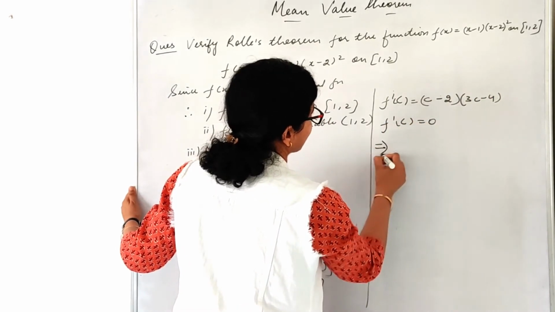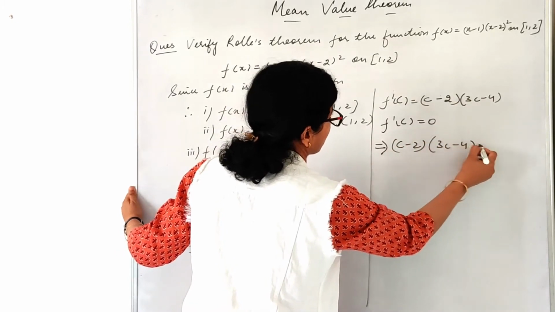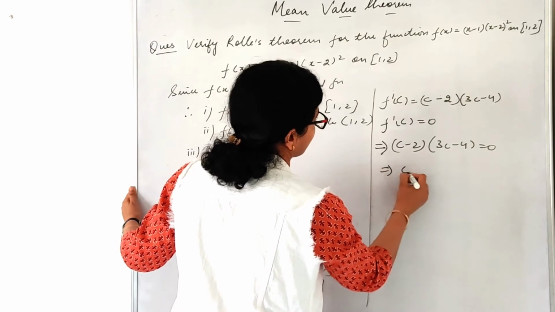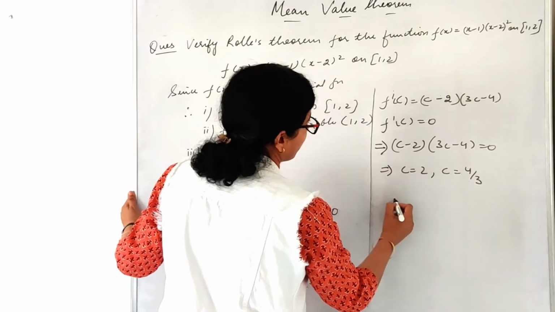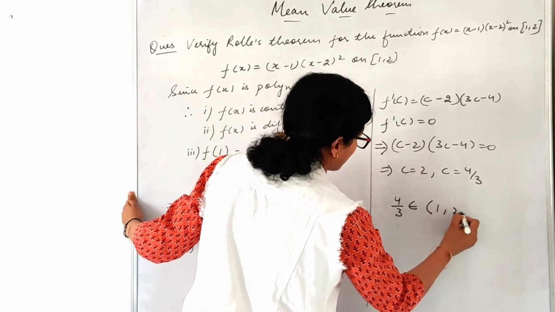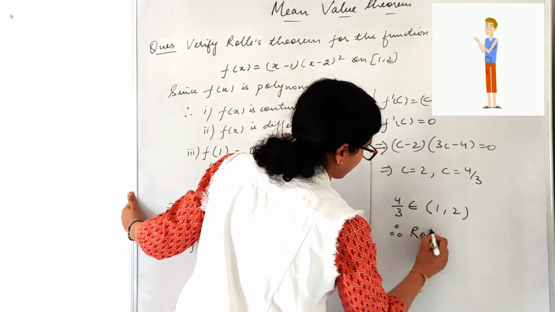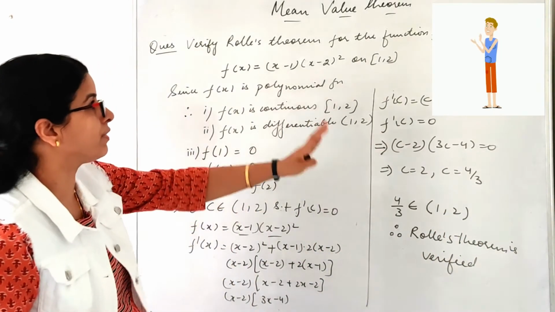So what does that imply? (c minus 2)(3c minus 4) equals to 0. This implies c equals 2 and c equals 4 by 3. Now 4 by 3 belongs to the open interval 1 comma 2. Hence Rolle's theorem is verified. Okay, so this is the way to verify Rolle's theorem.